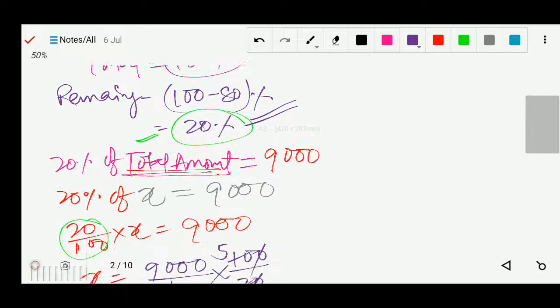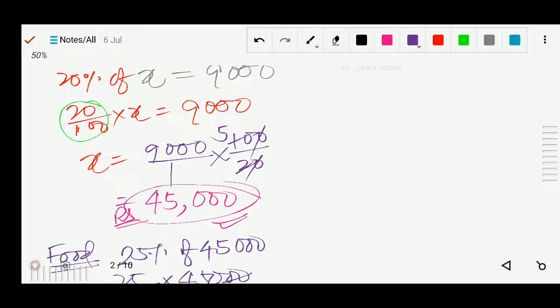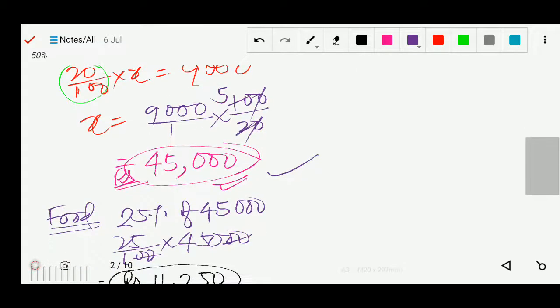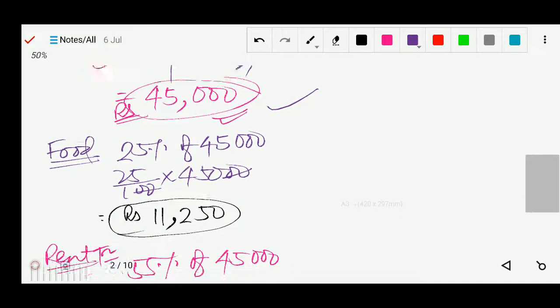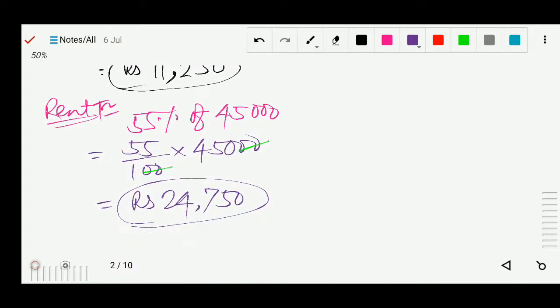Now is 20% का total amount, ठीक है, वही तो उसके पास भी 9000 बचा हुआ है ना, 9000 उसके पास बचा हुआ है, तो 9000 किसका amount है total का कितना 20%, so that we find out now. Then one by one we follow the steps, find the value of x, that is total amount, now then after we can find the value of food and rent, so that is the amount he spent, okay.